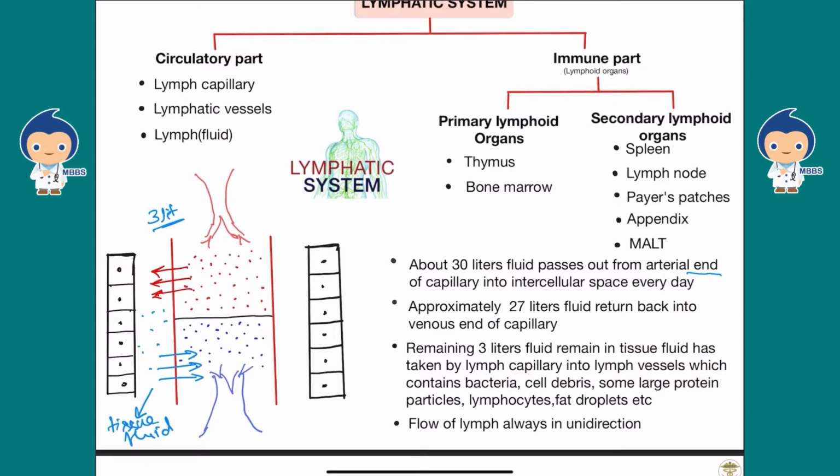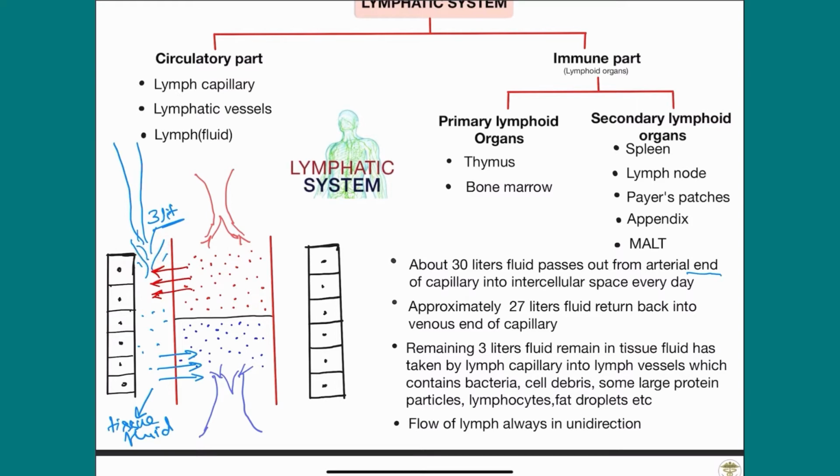Where are the lymph capillaries? Here are the lymph capillaries, and this is the lymphatic vessel. The fluid is taken up by the lymph capillaries, which take the tissue fluid into the lymphatic vessel. When this tissue fluid is present in the lymph capillaries or lymphatic vessels, it is called lymph fluid. Tissue fluid and lymph fluid are the same, but when it is present in the lymphatic vessels or lymph capillaries, it is called lymph.